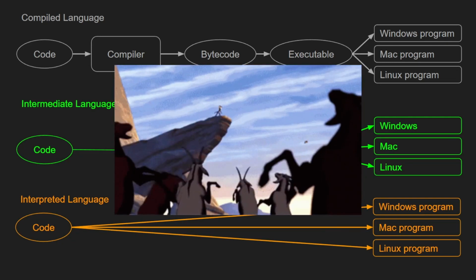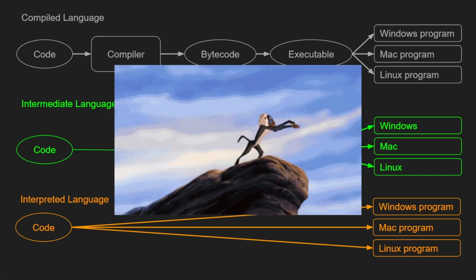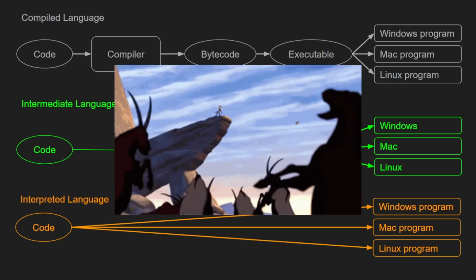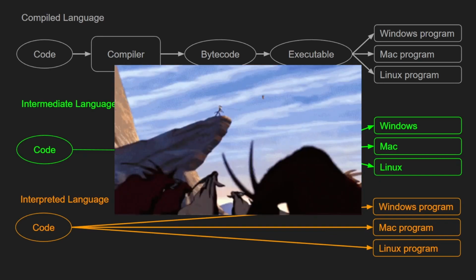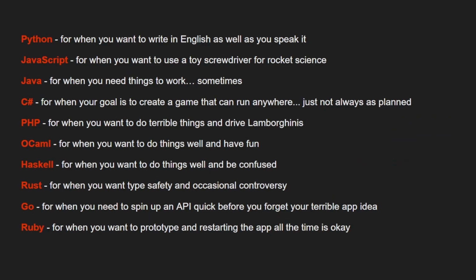Now, like any widely diverse group, programming languages tend to lend themselves to favoritism and rivalries. So, in the spirit of programming humor and rivalries, I guess, I've compiled a short list of descriptions to help you remember which programming languages are best at what. I'll leave these up on the screen for you, so you'll have a chance to read them after this video is done. But just know that these programming language descriptions are basically infallible, and there is no way to dispute them.